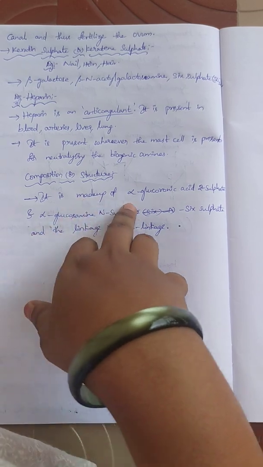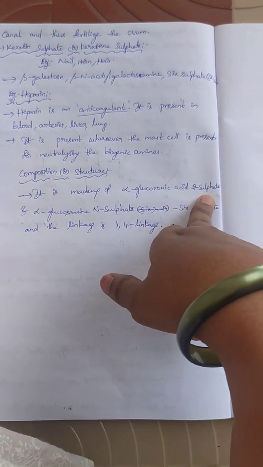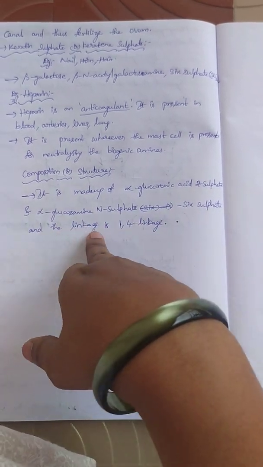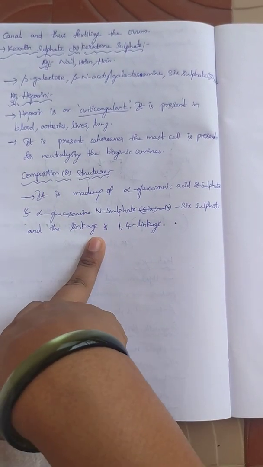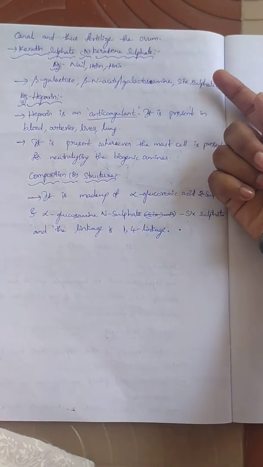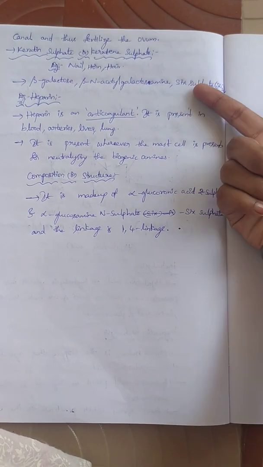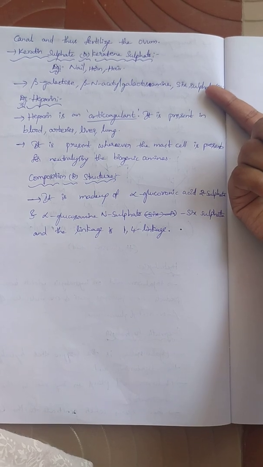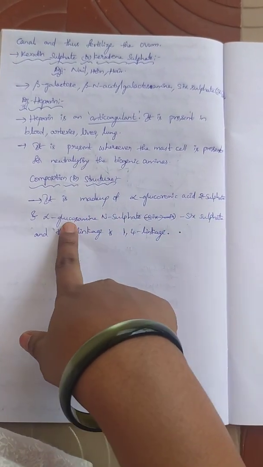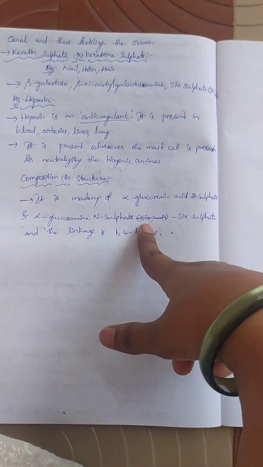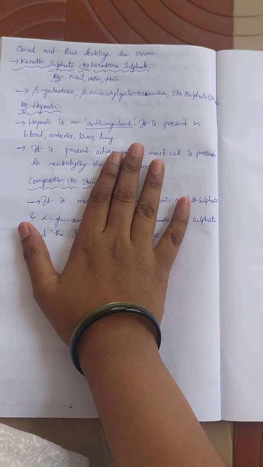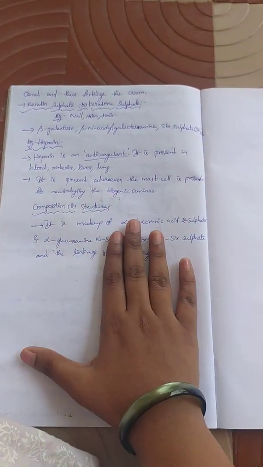Okay, its composition: it is made up of alpha glucuronic acid 2 sulfate and alpha glucosamine N sulfate 6 sulfate, and the linkage is 1,4 linkage. In the same way, made up of alpha glucuronic acid 2 sulfate and alpha glucosamine N sulfate 6 sulfate. Linkage is 1,4 linkage. This is about mucopolysaccharides, hyaluronic acid, and heparin.